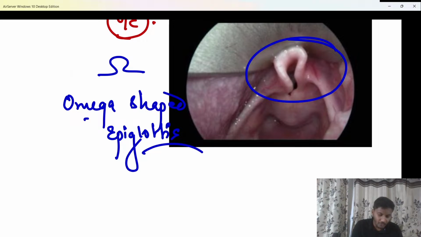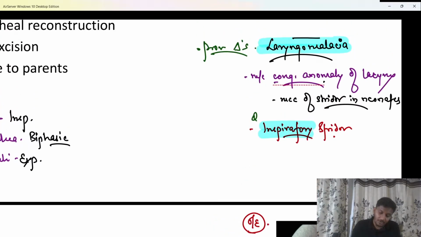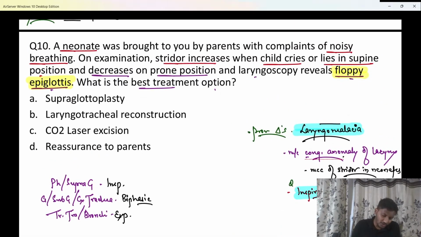term floppy also. Floppy means weak, right? So do remember that. So omega shaped epiglottis or a floppy epiglottis or a loose epiglottis, whatever the term used is, beta, the answer is going to remain the same. Okay, shabash. That is important. And we know beta in this condition the treatment is nothing else but option D, reassurance to parents.